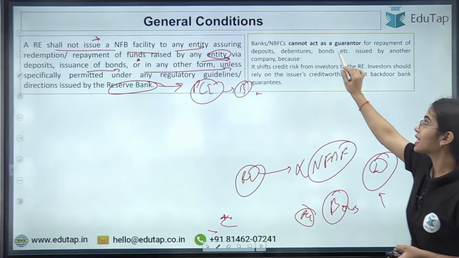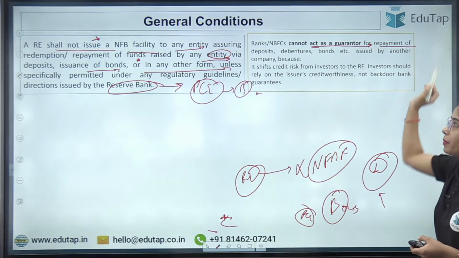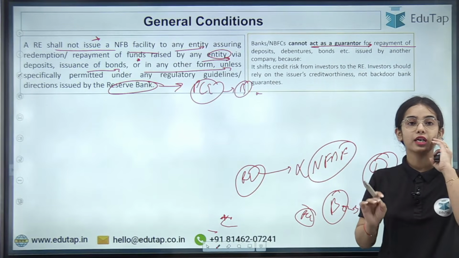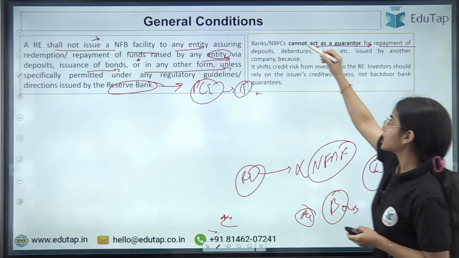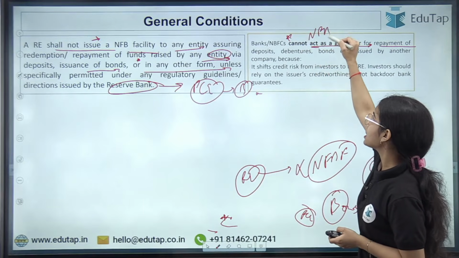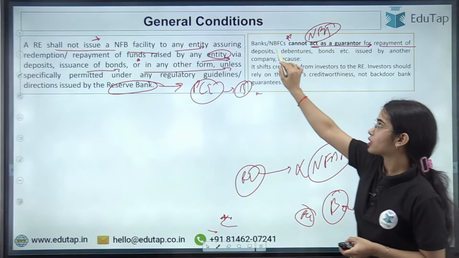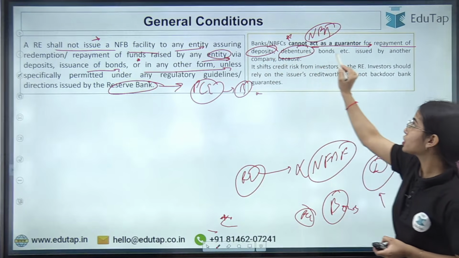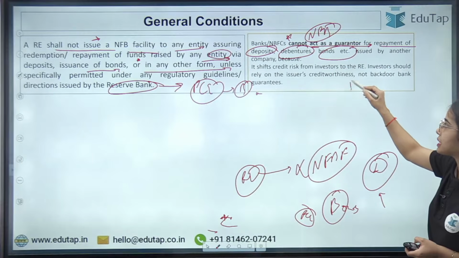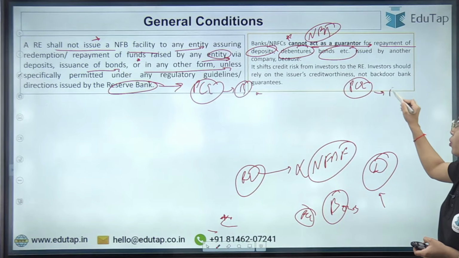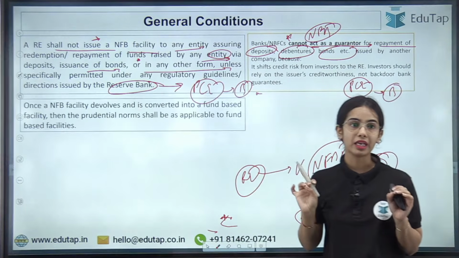So banks and NBFCs cannot act as a guarantor for repayment of deposits, debentures, bonds, etc. They cannot provide the non-fund based facilities for these. Only the PC can be provided for the bonds. That's it. This is the main idea.